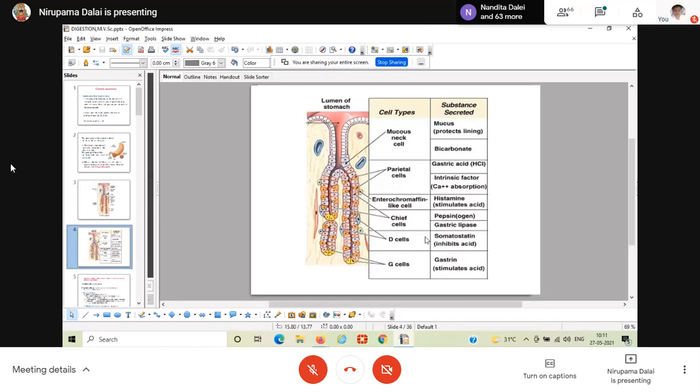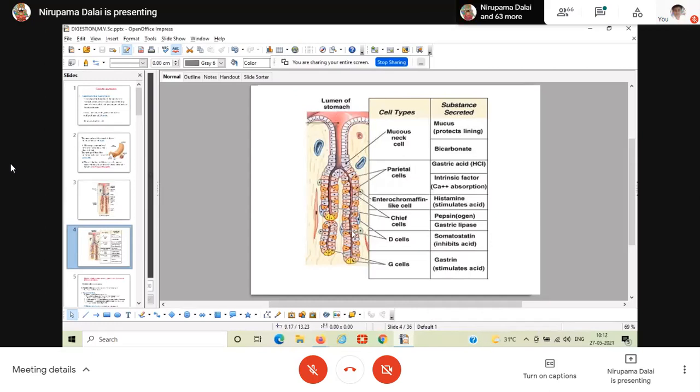So from which cell are these secreted? These are secreted from the D cells. D cells are found in which region? D cells are found in the gastric gland. Clear? Are you all clear? Yes, ma'am. Should I repeat?